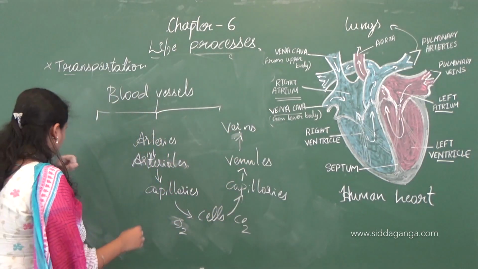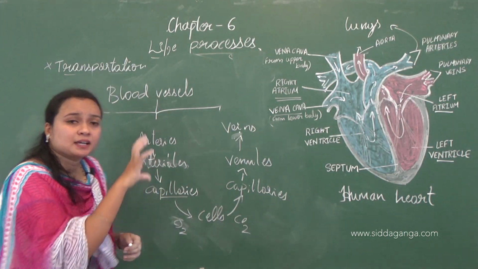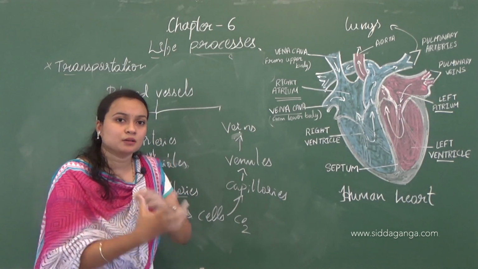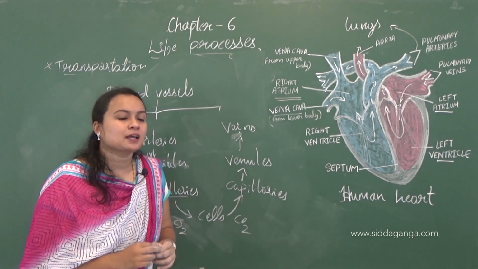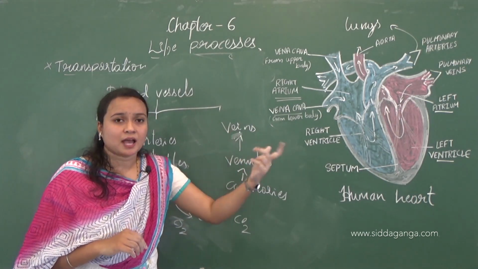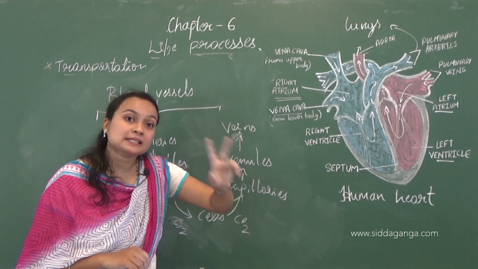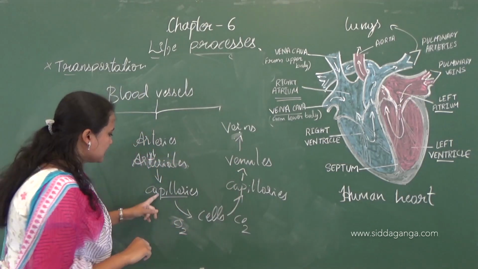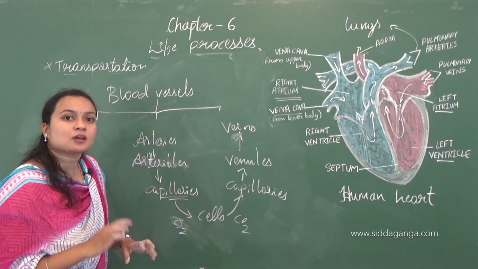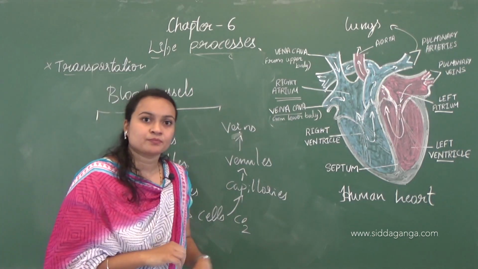So here the capillaries are single-celled vessels. The wall of these capillaries is single-celled, like how we saw in the alveoli and also in the villi, right? The outer layer was made up of only single cells. Like that, the capillaries also have a single cell layer, so that diffusion can take place easily.